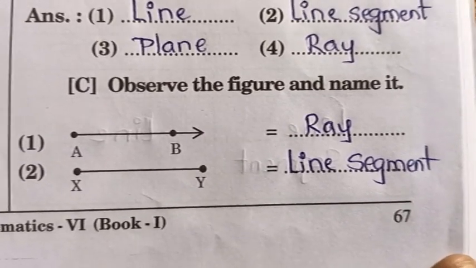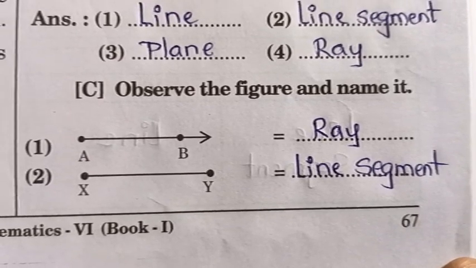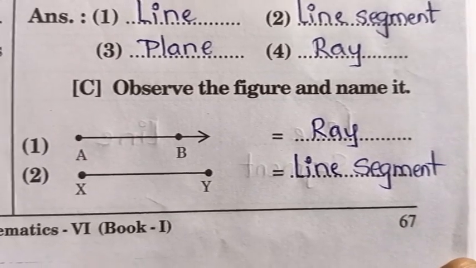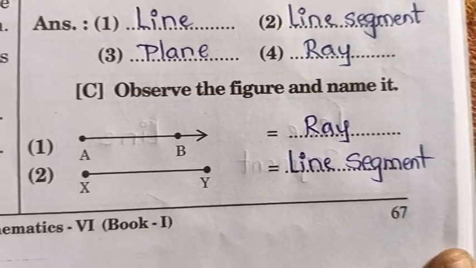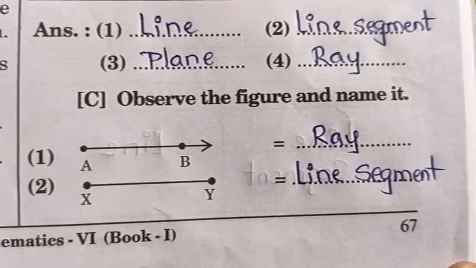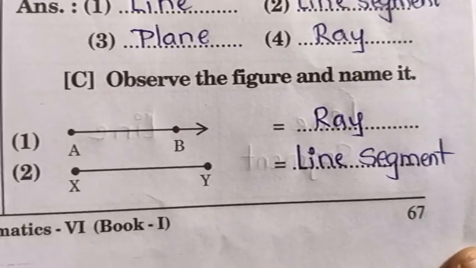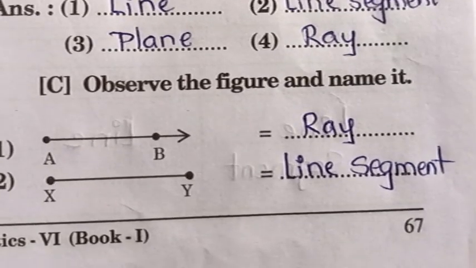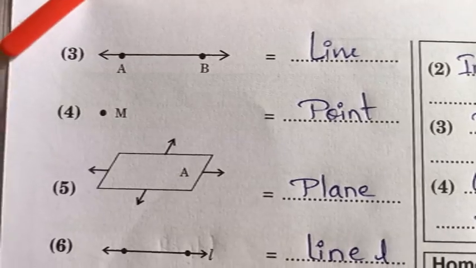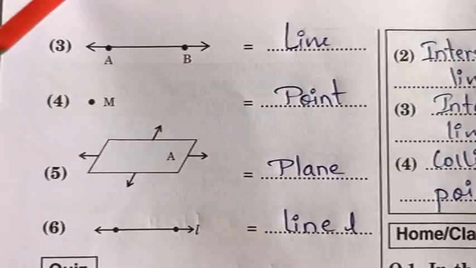Okay, so first figure: A and B. A is the starting point, so the line starts, it passes through point B and it goes on extending, so it is known as a ray. Second is the line which has 2 end points, so it is known as a line segment. Now students, you will turn to page number 68. Here on page number 68, on the top you can see the third figure.